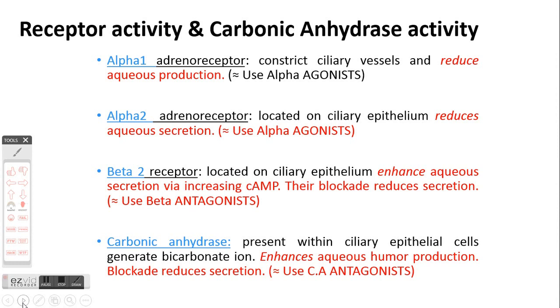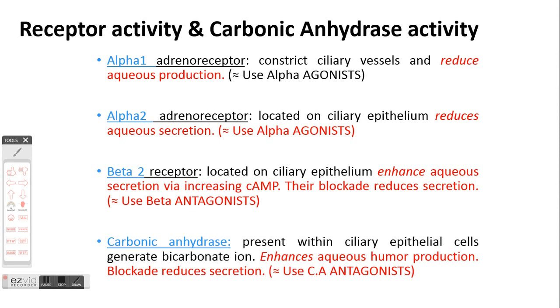And also let us briefly learn about the receptors involved in the aqueous humor production and the enzymes involved in the aqueous humor production. So mainly the alpha 1 adrenoceptors and alpha 2 adrenoreceptors, apart from beta 2 receptors, are involved in the aqueous production.